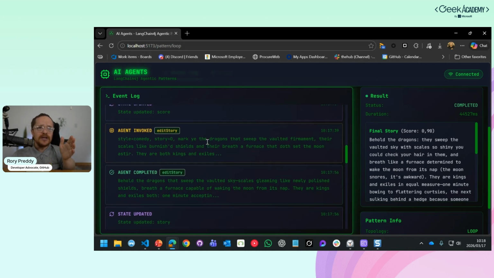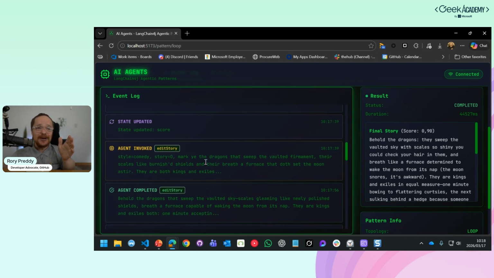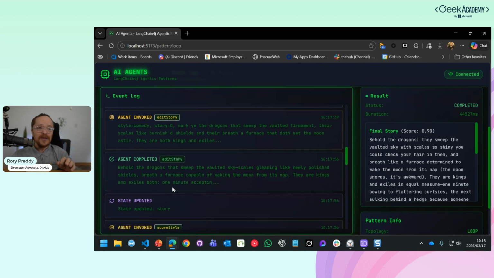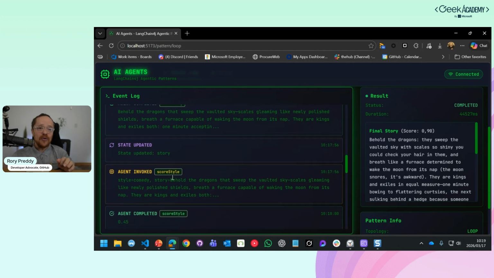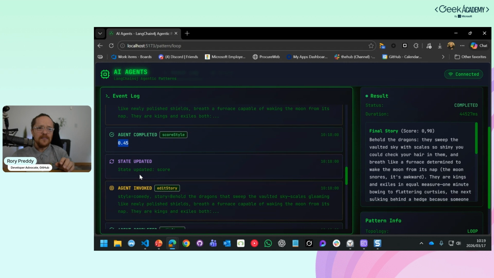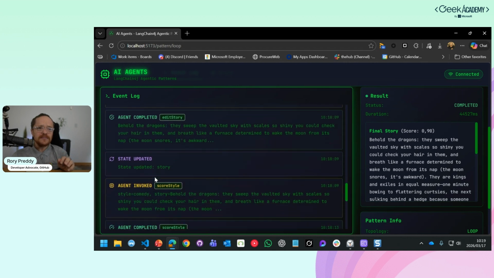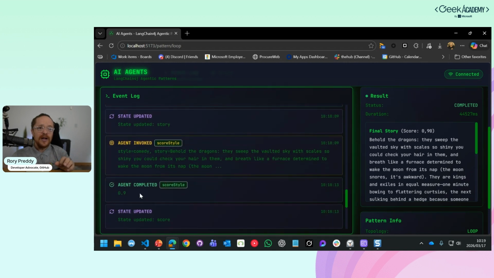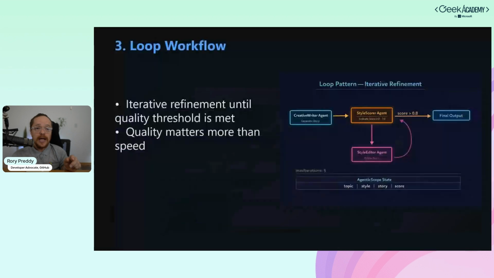So it actually scored, it came out a little bit low, and then it said, okay, score it a little bit higher. We're editing the story, and then we score the style. Oh wow, that's a bit low for the style score. We edit the story again, and then we score the style, and then we got it. It did like 3 or 4 times there. So that's a loop that allows you to go in and increase the style and the score, and loop it until it gets to the right point.